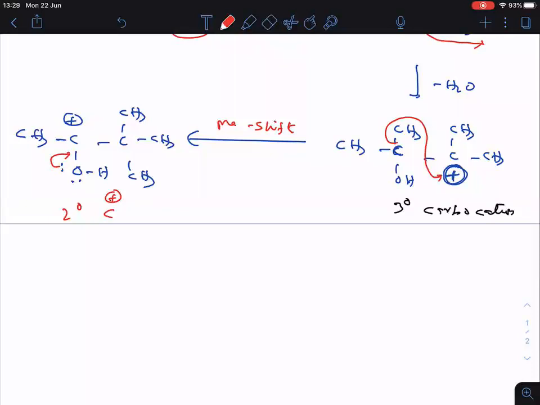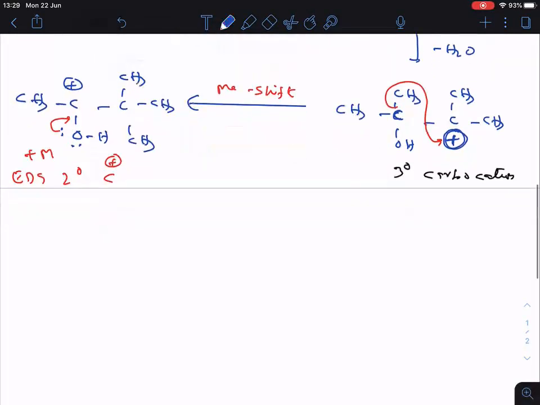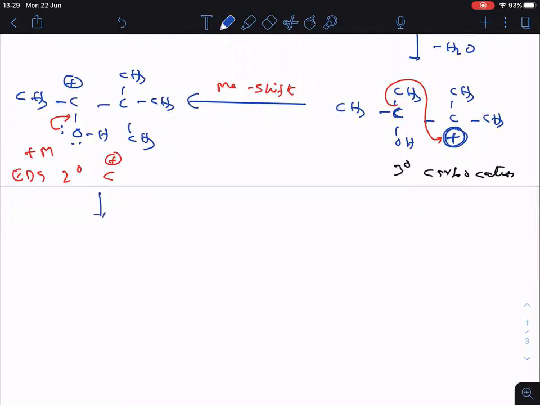You may ask me why it should shift, sir. I think you know OH is a plus M group. Plus M group means an electron donating group; it donates electron. So when it donates electron, CH3, C double bonded OH, the oxygen will get a positive charge because it lost one of its electron pair. Here, 3 methyl groups are as they are. Clear? First, let me complete the entire reaction, then I will explain why I did the methyl shift.